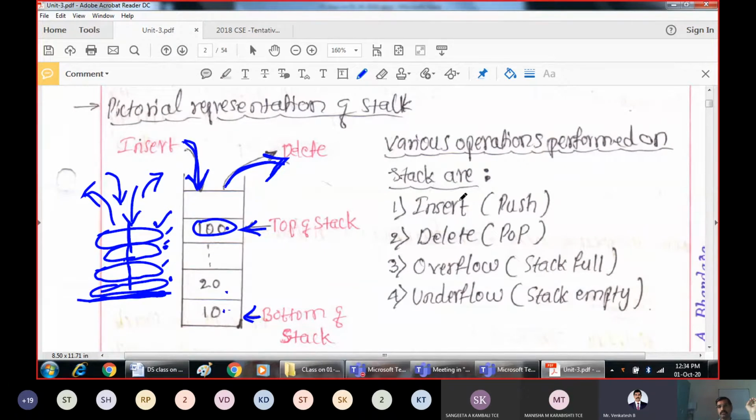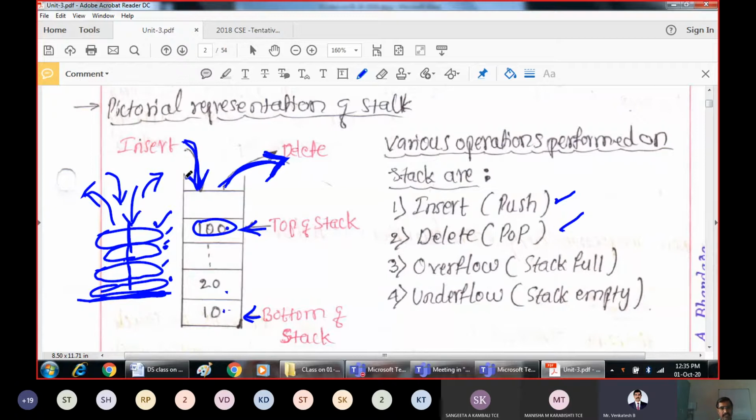So these are the different operations we can do with the stack. Right? Push means inserting an element onto the stack. If you are trying to insert an element, technically that is called a push operation. If you want to delete an element from the stack, that is technically called a pop operation.